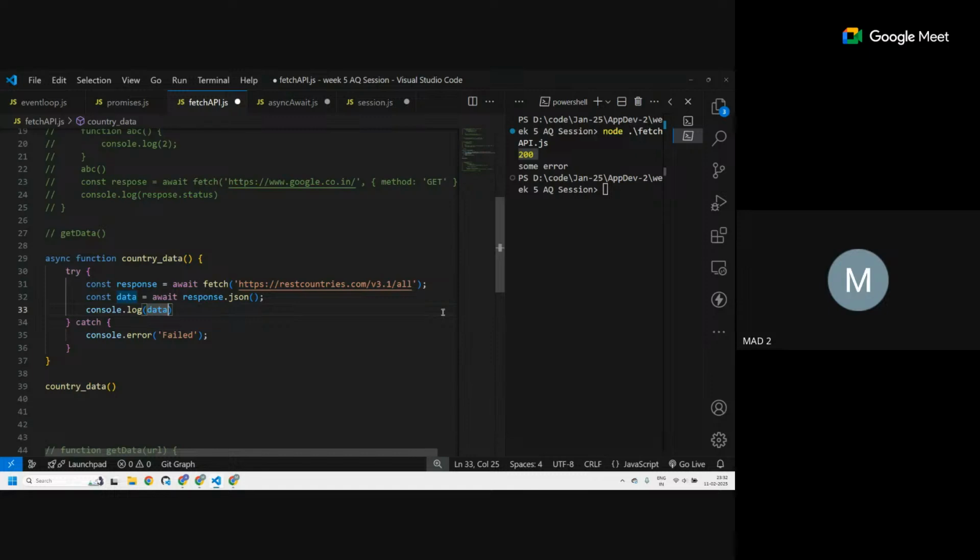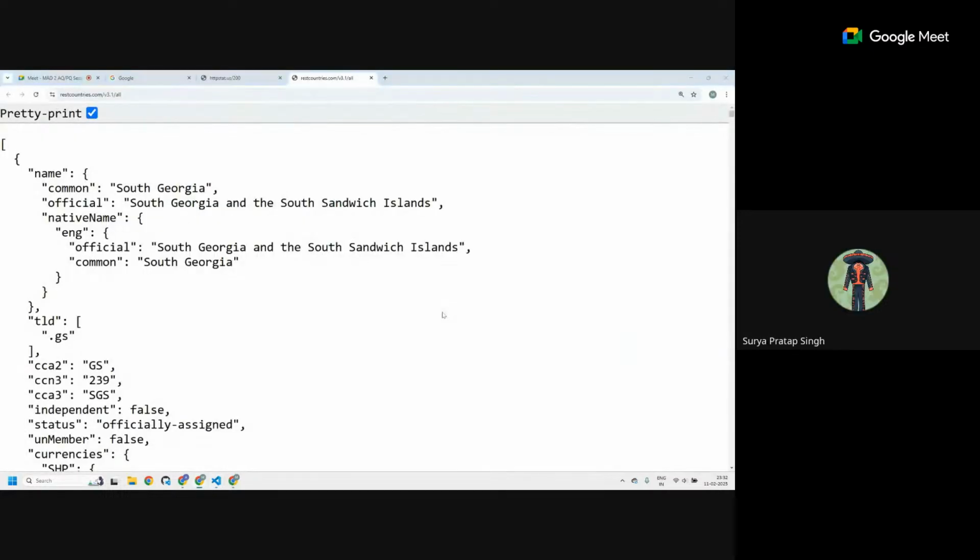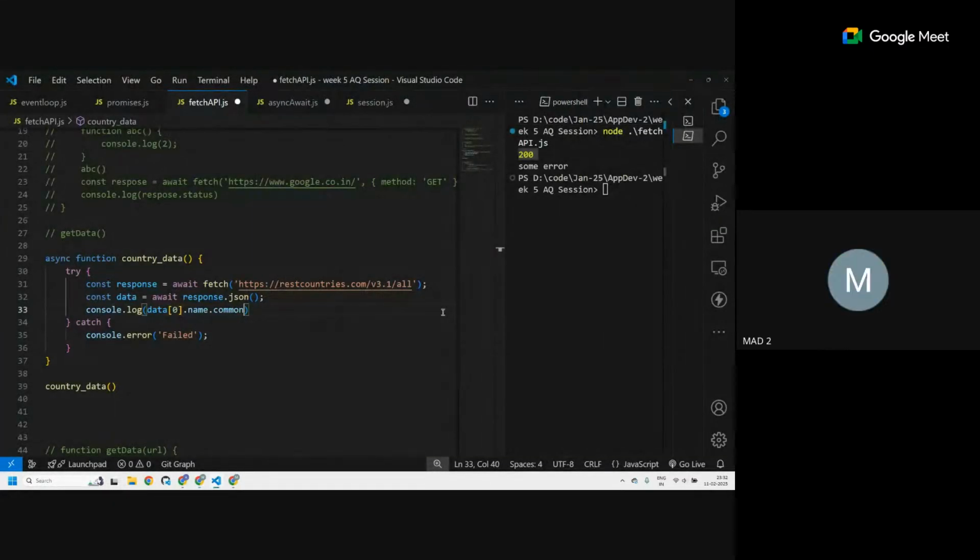So let me take the data at zero index, dot name, dot common. First, let's print out one of the countries, and then we'll see how to print everything. It fetches it. Now you can see South Georgia gets printed.